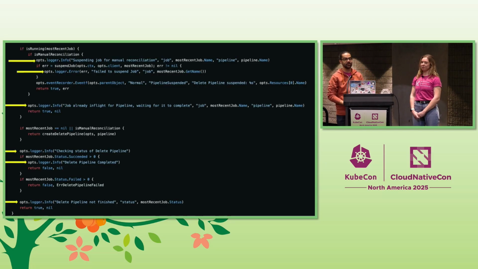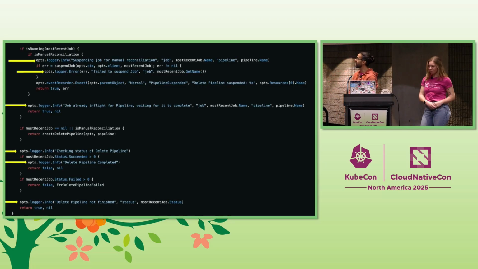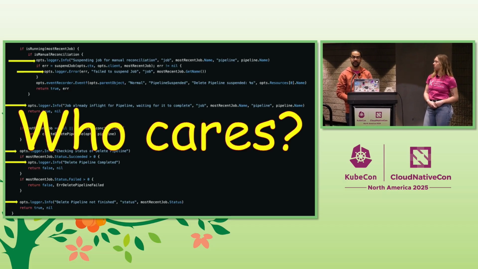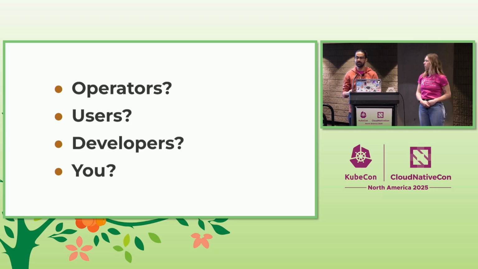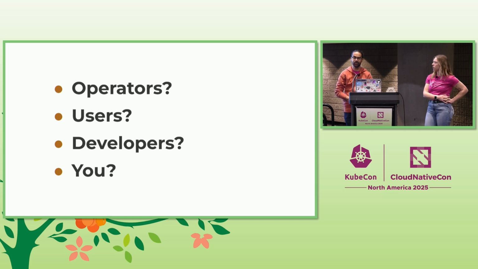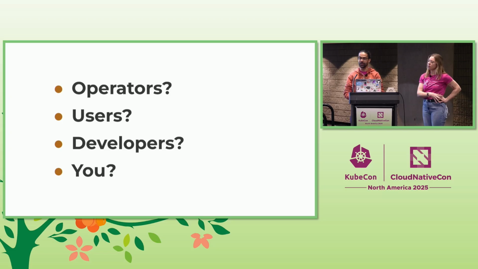So if you go into the code, this is a snippet of our controller code, and you can see there's a lot of log lines in there. What they are is less important, but you have suspending job, checking status, a lot of pieces of information that are logged when the controller reconciles. So the first question that we asked ourselves is, who cares about those lines? Is it the operator, the person that is actually managing this platform? Is it the user that is interacting with the CRs? Is it the developers, people that are building their stuff on top of Kubernetes and maybe extending our product? Or is it me, the developer, that added an "I'm here" sort of log line to make sure that I'm reaching the point of the code that I want?